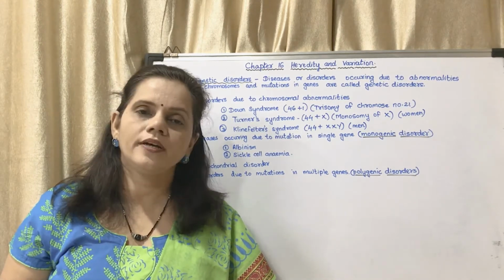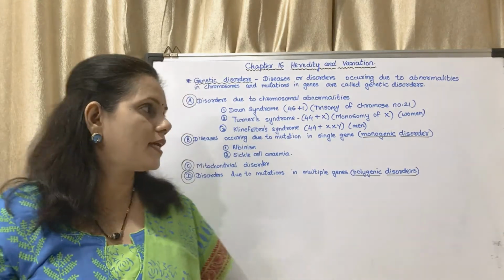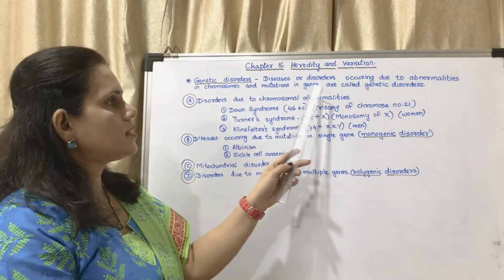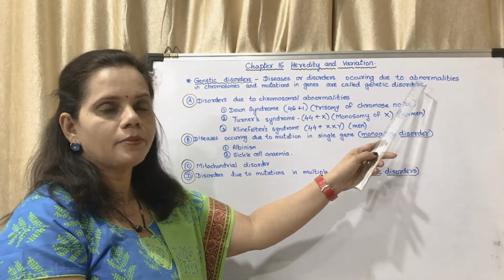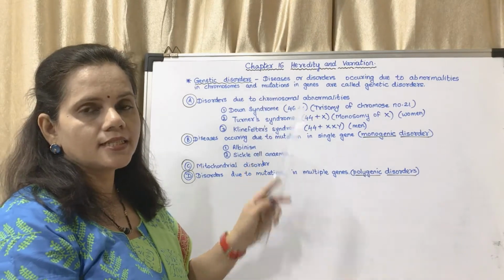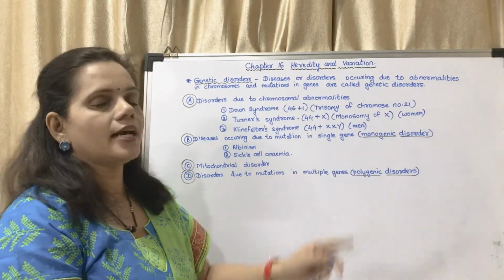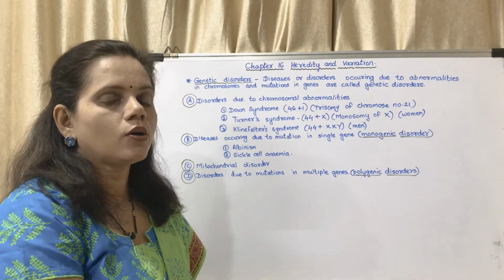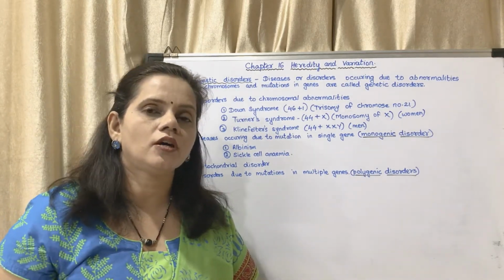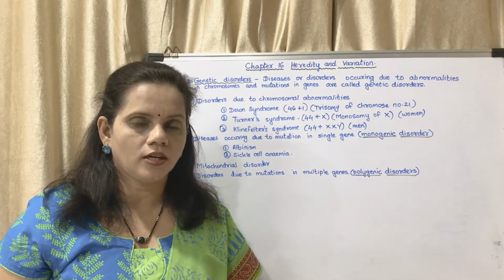Okay, now today we will be studying the topic genetic disorders. What do you mean by genetic disorders? The diseases or disorders occurring due to abnormalities in chromosomes and mutations in genes. Mutation means changes in genes. Okay, so if there is a disorder in your gene, then it is said to be genetic disorders.